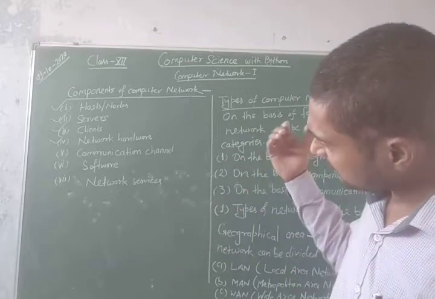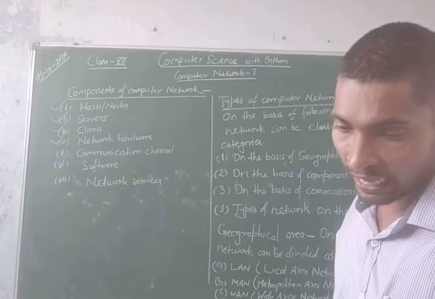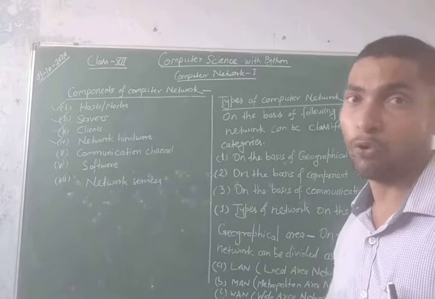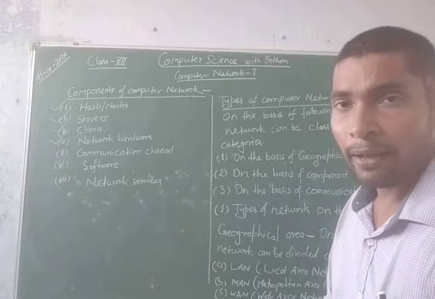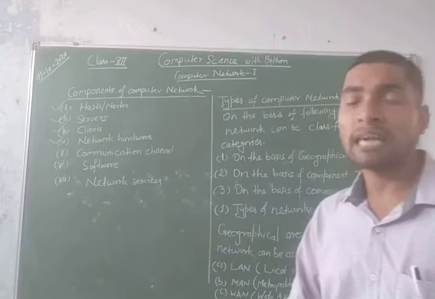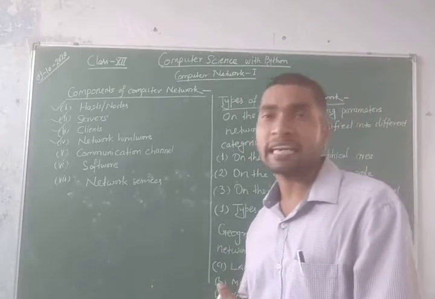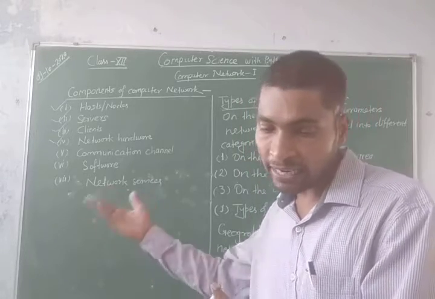So in software we can say network operating system and some protocols of the OSI model, etc. I would like to tell you about the protocols. Protocols are the set of rules and guidelines that govern the communication inside the computer network.